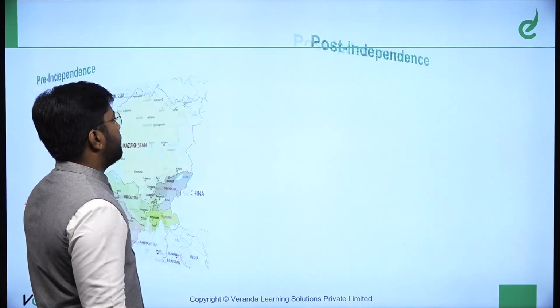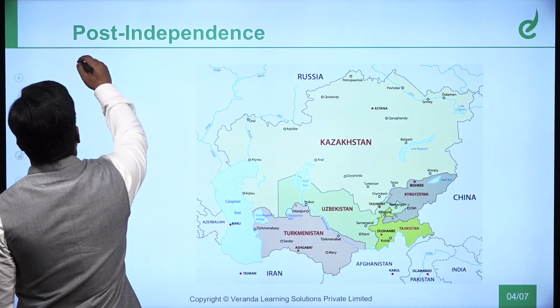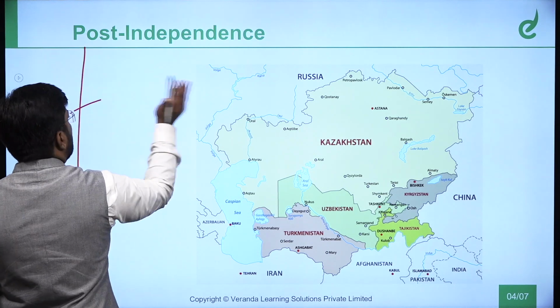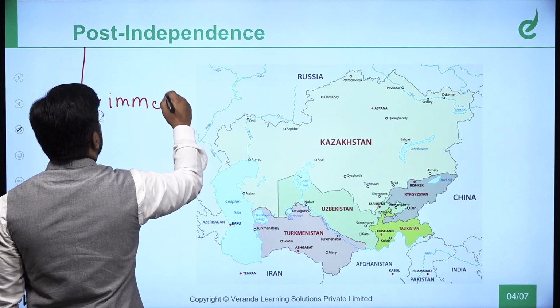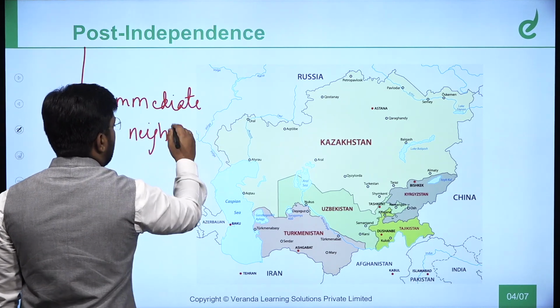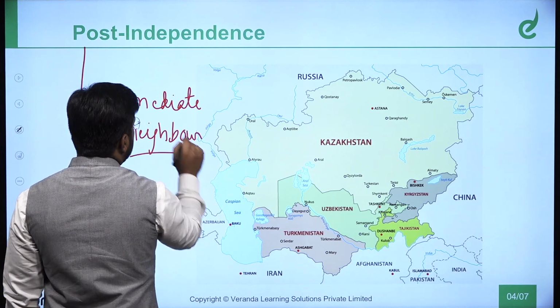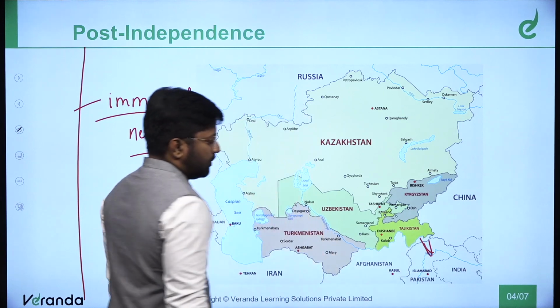Now what happened afterwards? Post-independence, India had two focuses, the immediate neighbor, though India's POK, the disputed region between India and Pakistan, touches a certain part of Tajikistan.